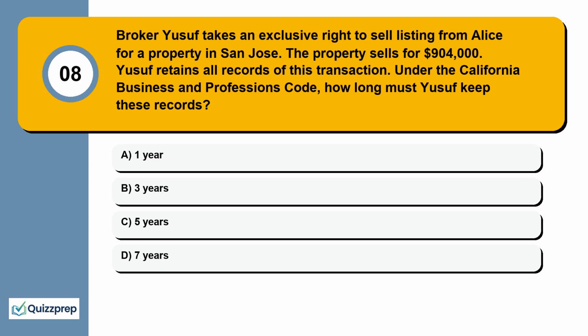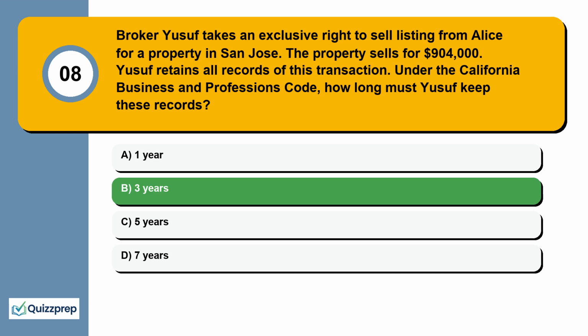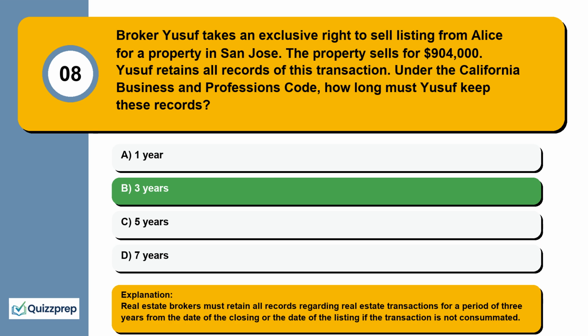Question 8. Broker Yusuf takes an exclusive right to sell listing from Alice for a property in San Jose. The property sells for $904,000. Yusuf retains all records of this transaction. Under the California Business and Professions Code, how long must Yusuf keep these records? 1 year, 3 years, 5 years, 7 years. Real estate brokers must retain all records regarding real estate transactions for a period of 3 years from the date of the closing or the date of the listing if the transaction is not consummated.